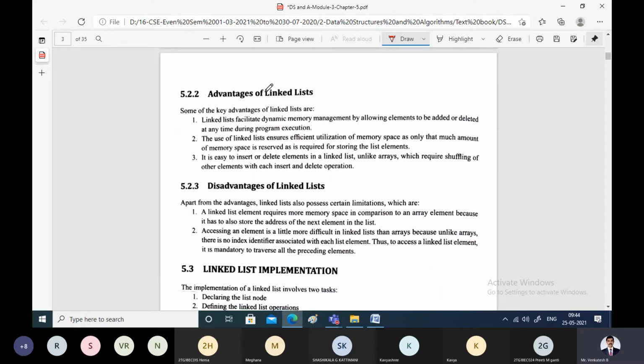Now let us see the different advantages of using a linked list. Linked lists support dynamic memory allocation. That means we can allocate memory for the nodes only when it is required. You can start with only one node to store the data and make its next null. If you want to store one more element, 20, then immediately allocate the memory for one more node, store the data in that location, make this null, then create a link between these two.